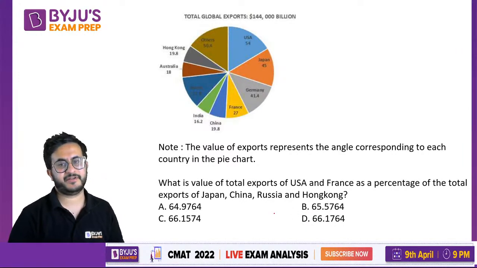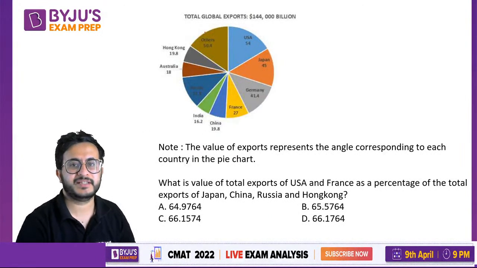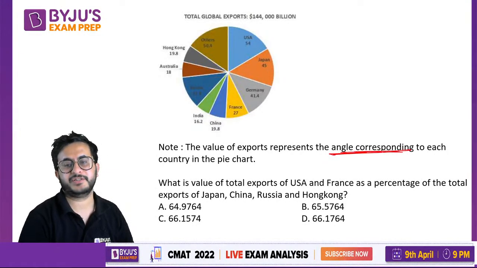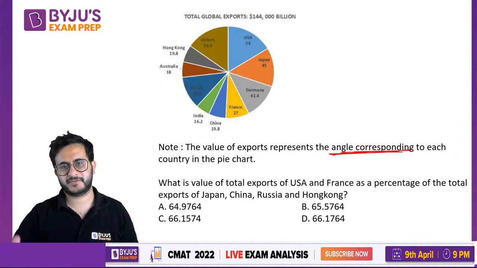Okay, you took 27%. No, you do not have to take percentage. That means you have to remember that this is degrees, angle corresponding, right? It is not percentage. So that is why, if you took 27% and then did it, that is why they gave that option.